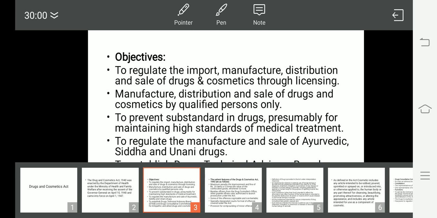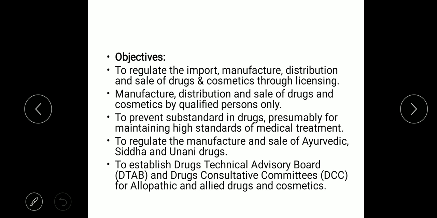If we look into the objectives of this Act, the first is to regulate the import, manufacture, distribution, and sale of drugs and cosmetics through licensing. Drugs are basically an ingredient in all medicines. So what medicines will have what drugs, and what the implications of one drug are, has to be checked, and only then will the license be provided. Before the license is provided, one has to be very sure about the implications of such drugs.